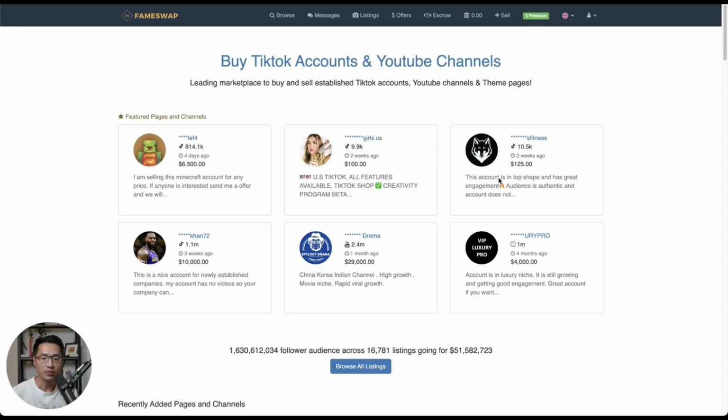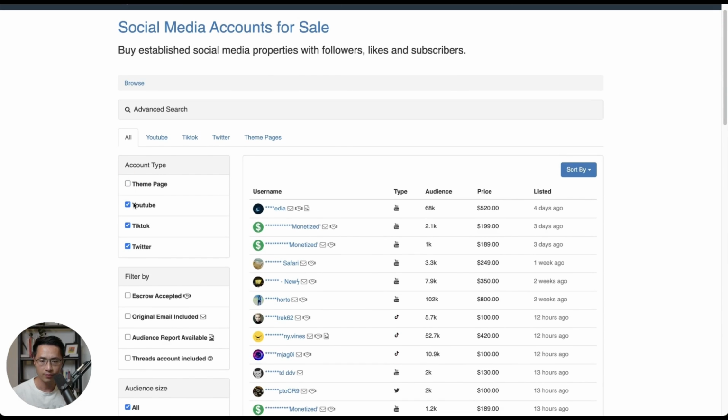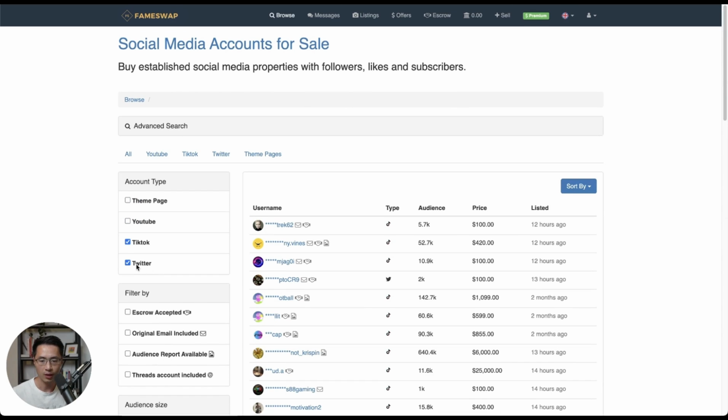So here's a website that you can come to buy a TikTok account. It's called FameSwap. You can go to fameswap.com. I'll put a link down in the description. What you can do is after you come to this website, you can go to browse, and then under account type, you can uncheck theme page, uncheck YouTube, uncheck Twitter. So just make sure that TikTok is checked.